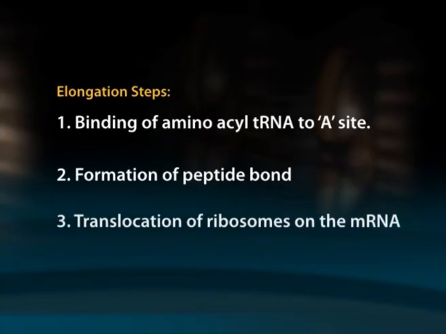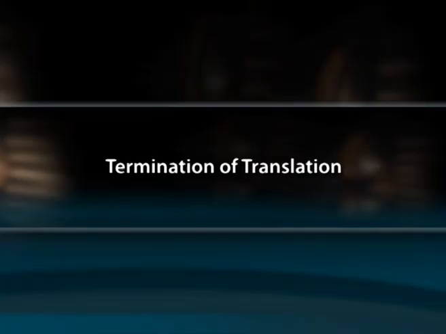This enzyme is 28S rRNA, a component of the 60S subunit. Third one, translocation of ribosomes on the mRNA. After the peptide bond formation, the uncharged initiator tRNA leaves the P site and the peptidyl tRNA moves to the new vacant P site with the two amino acids attached. The ribosome advances 3 bases to read the next codon and the process repeats. Energy in the form of GTP is utilized for the translocation process.